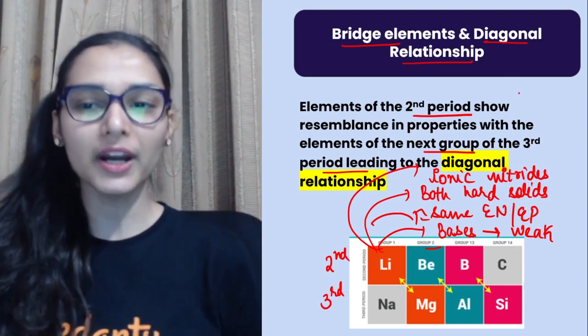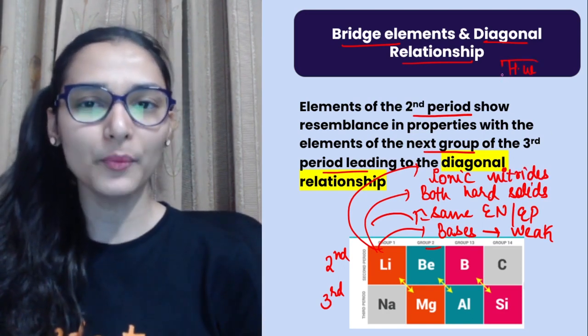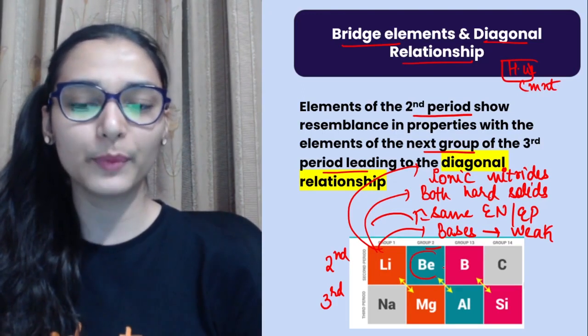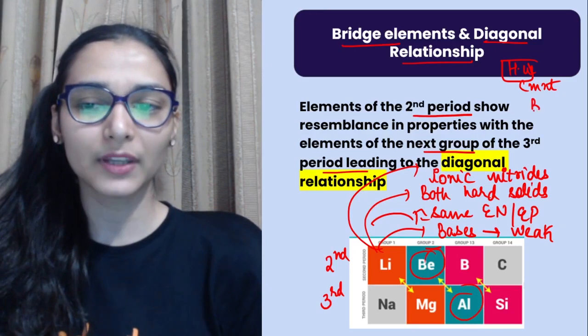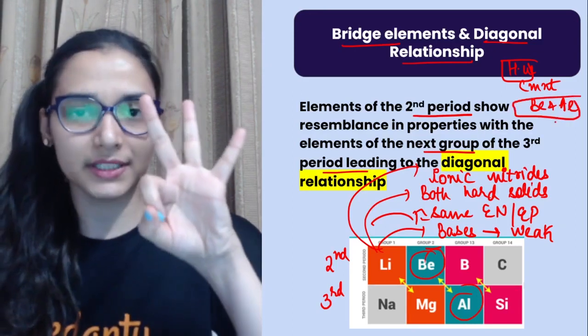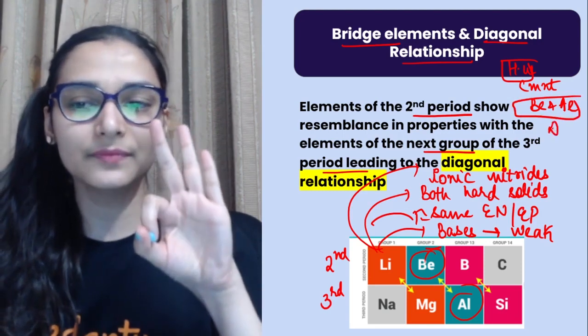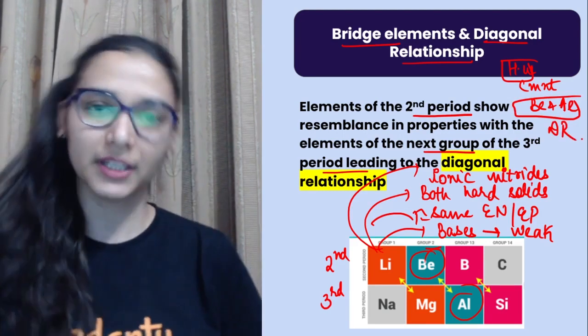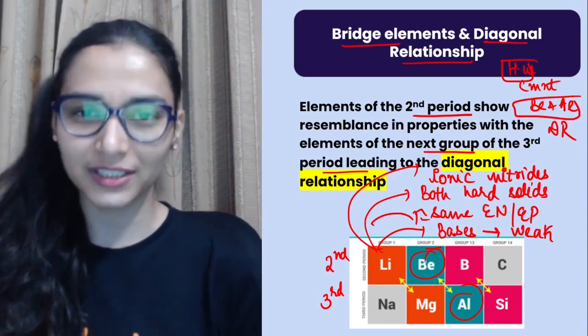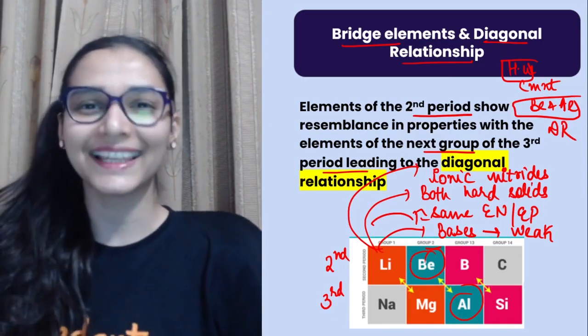This is your homework question. Now in the comment section you will be writing the properties of beryllium and aluminium which are similar. So you have to write any 3 properties. Beryllium, aluminium, diagonal relationship. Okay, in the doubts and mentee session I would be adding the homework rock stars also. Don't forget that point.